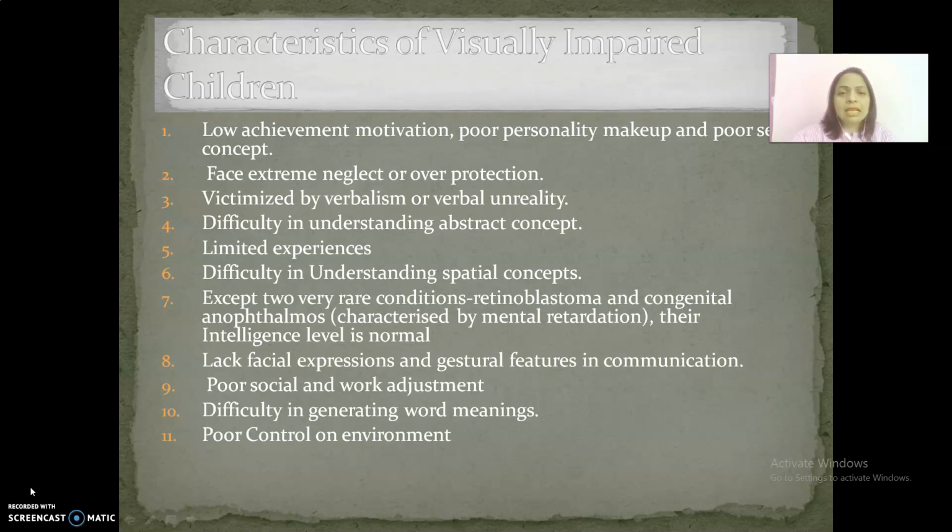If we talk about intelligence, various studies indicate that a blind child doesn't differ greatly from the sighted in verbal intelligence, except in two very rare conditions like retinoblastoma and congenital anophthalmos. These are characterized by mental retardation. Another characteristic is related to linguistic abilities. Language ability of visually impaired children does not differ significantly from that of normal peers of their age. However, they lack facial expressions and gestures during their communication.